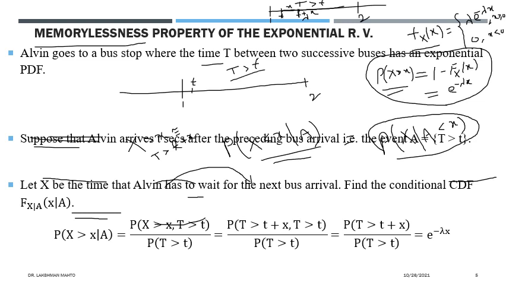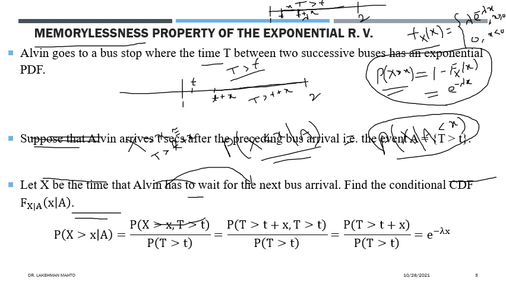And likewise there is a waiting time, which we denote by x. So the afterward time up to the second bus would be T greater than t plus x, with respect to this one.